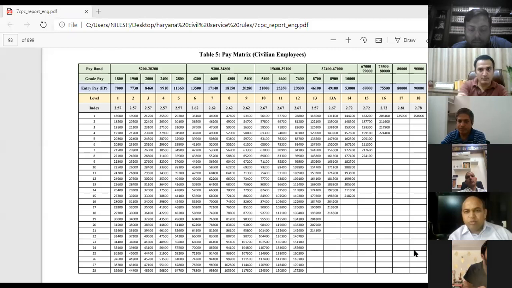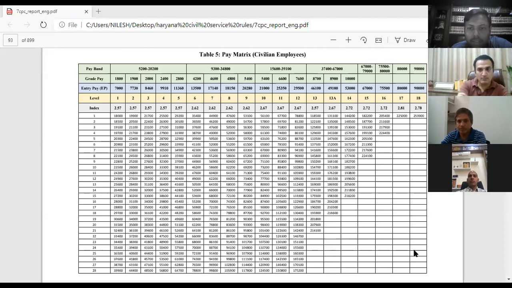Now you are able to see the pay matrix? No. It will come in a second because the connection at my end... now you are able to see that. All right. Yes. And now you see the first section, it says pay band. Top left corner, yes, you are able to see pay band.